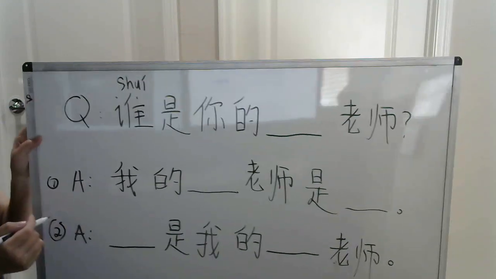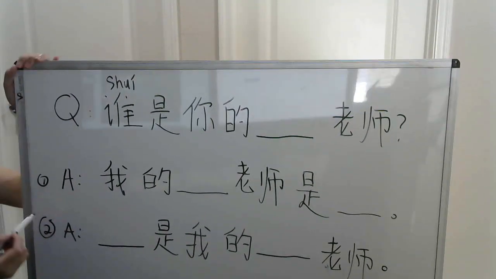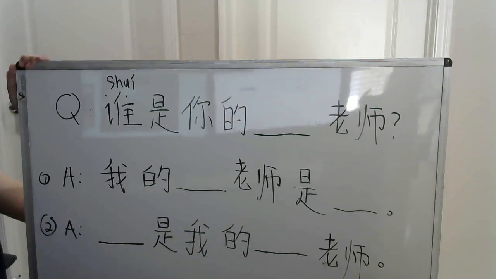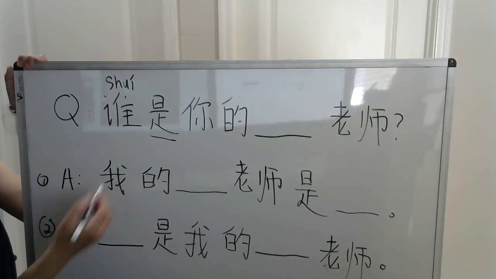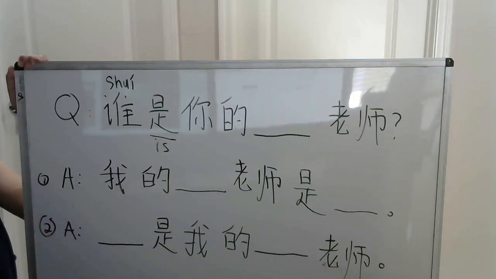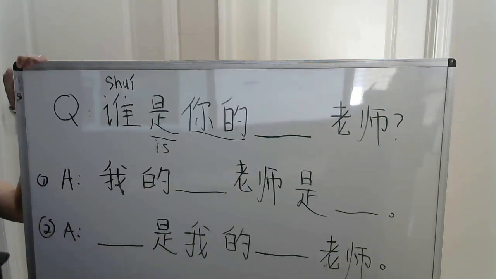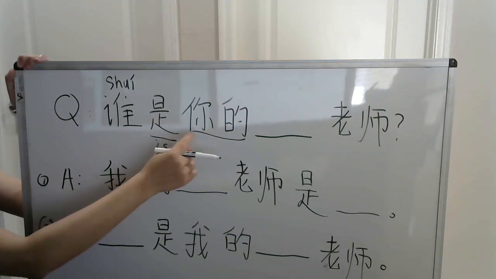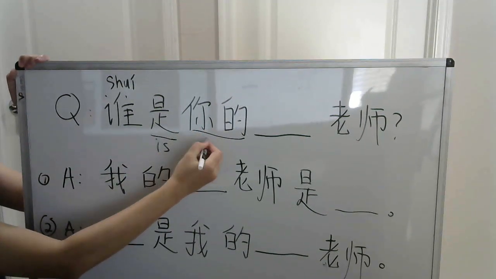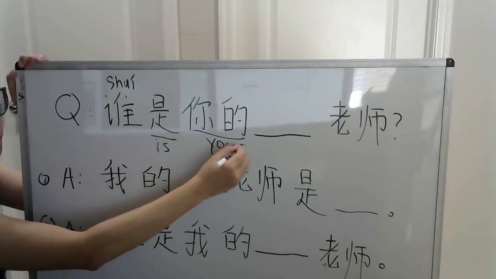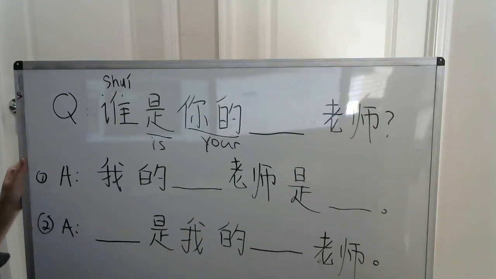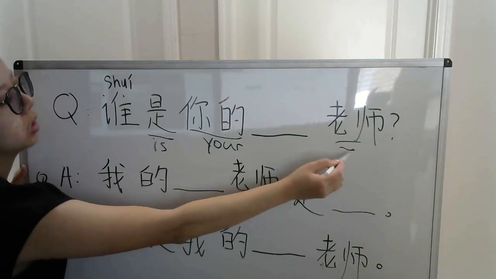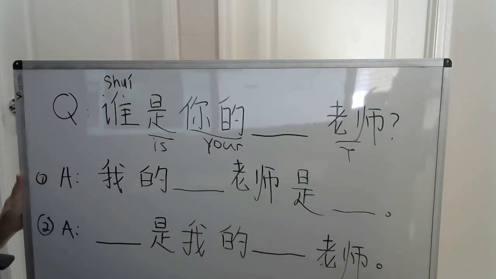So if we take a look at this format, we know a couple of things in here already. If you look back into your notes, we know what 是 is, and that means is. And 你的 should ring a bell because the 的 shows belonging. So here with 你, which means you, this should be yours. Okay. And then there's a blank, and then 老师, as we know, is our teacher, right? I'm going to put a T for teacher.